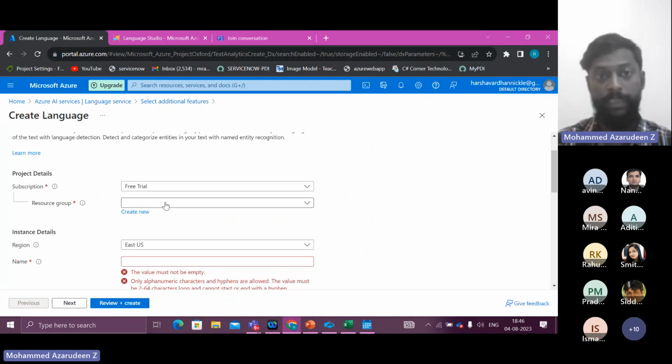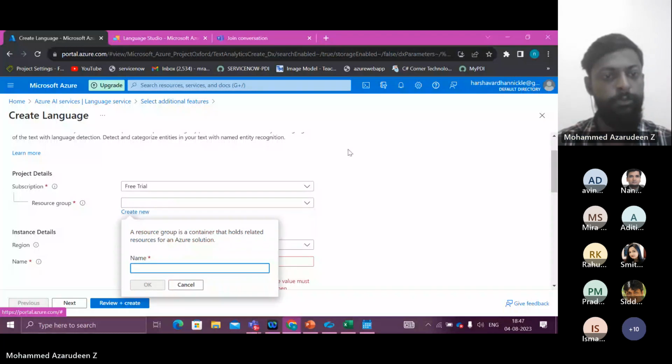And if in case I don't want this chatbot, I want it to be deleted, I only have to delete this resource group, and everything else associated with that resource group will be deleted. It might be a little tricky, but going forward, I will tell you why it is so important. If you have an existing resource group, you can select it over here. If you have not, just click on new.